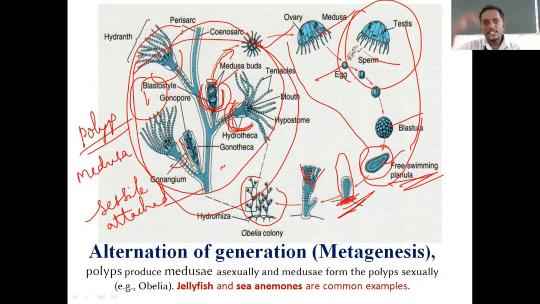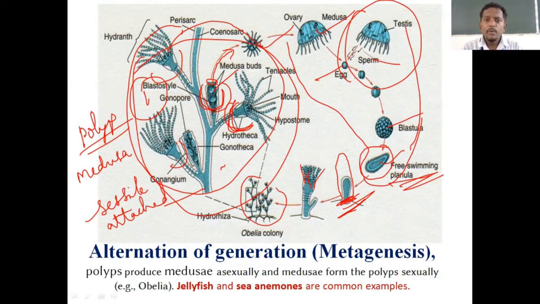This is a different organism and this is a different organism, but both are the same. The first one is a group of animals, a colony, the other one is solitary and free living. Understood? So this is the life cycle in most of the coelentrates.